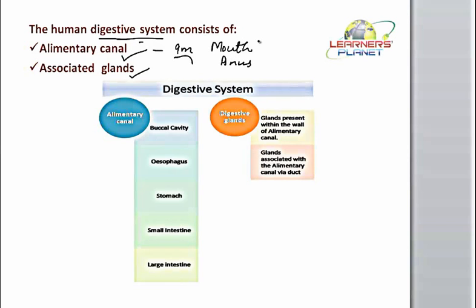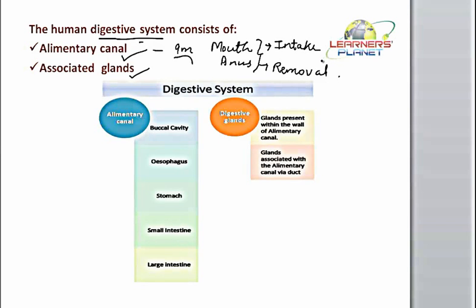These two openings are very important for the basic functioning of the digestive system. The mouth helps in the intake of food material, whereas the anus is responsible for the removal of undigested food material.